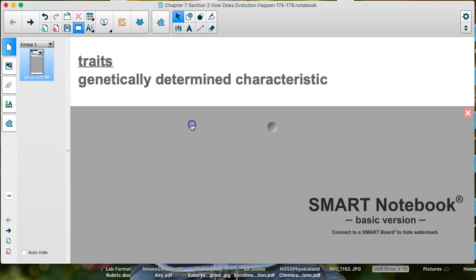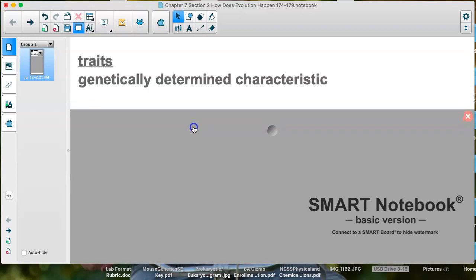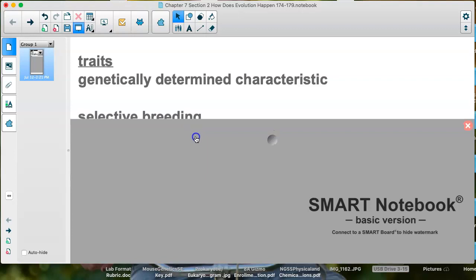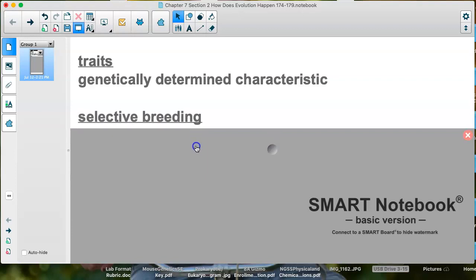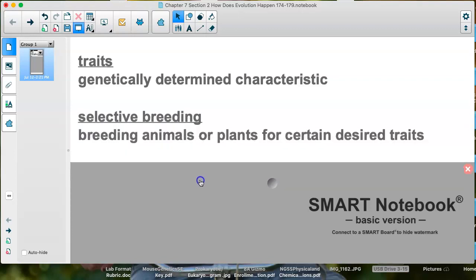So traits, we know, are genetically determined characteristics. We've been talking about traits a lot when we talked about DNA and genetics and Punnett squares and all of that. An important term is selective breeding. So we do this in the real world when we breed plants for specific reasons. For example, seedless grapes were not a normal way to receive grapes, right?